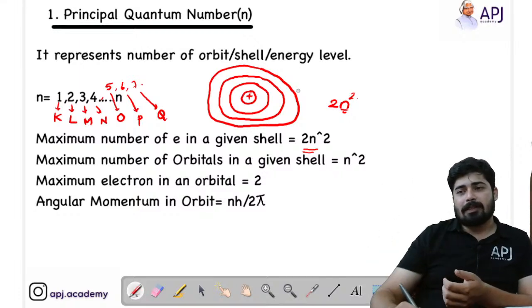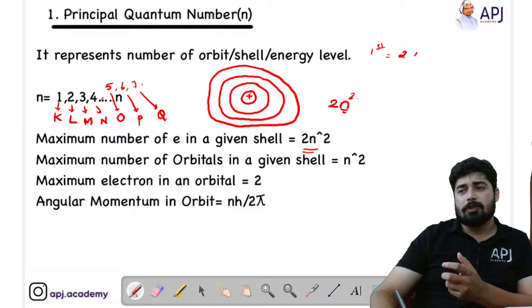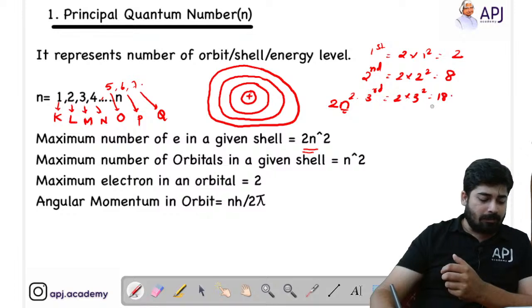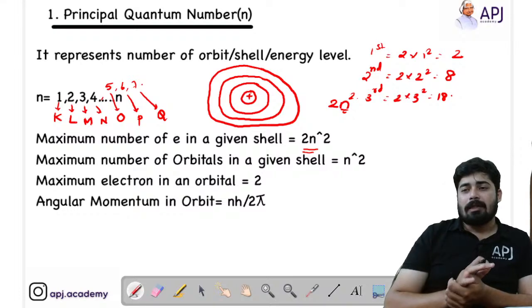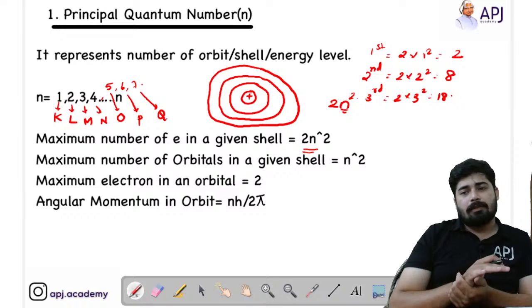Let's say if it is the first shell, then the number of electrons present in that shell is 2 into 1 square, that is 2. If it is the second shell, then the number of electrons is 2 into 2 square, that is equal to 8. If it is the third shell, then that is 2 into 3 square, that is equal to 18. So this is all about the number of shells and how many electrons are present in each shell.